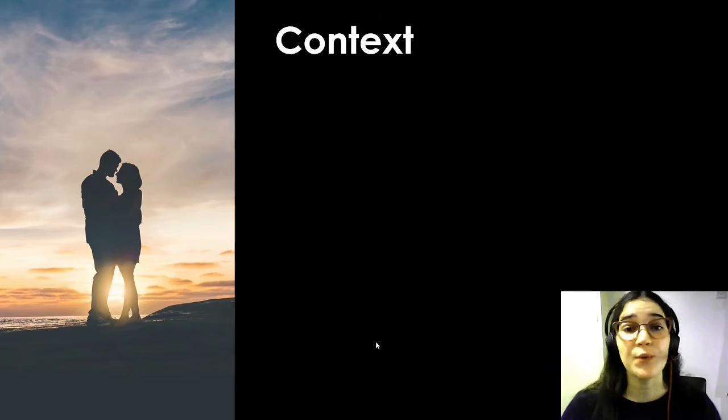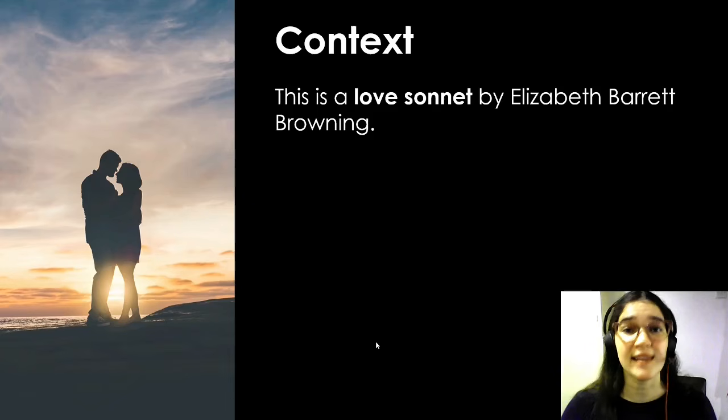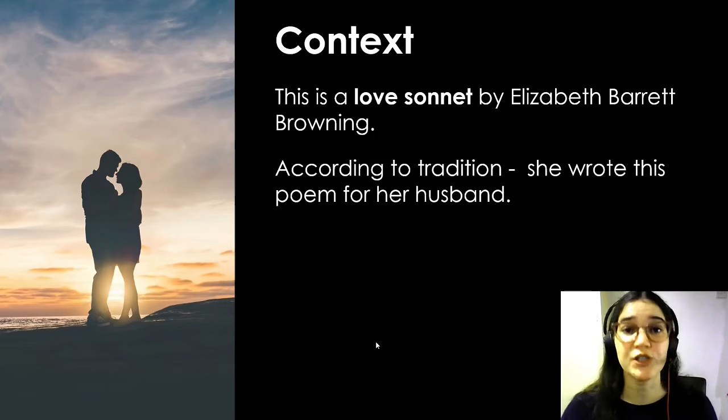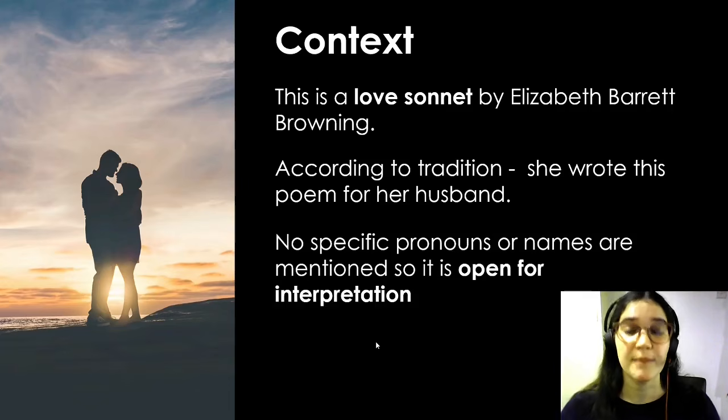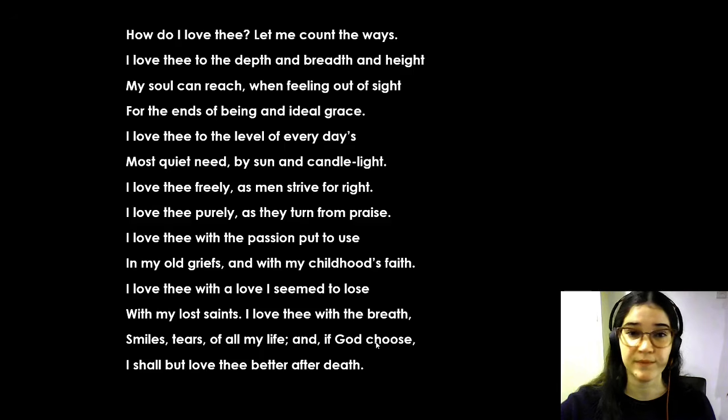First things first, we need to look at the context of the poem. This is a love sonnet by Elizabeth Barrett Browning. According to tradition, she wrote this poem for her husband, Robert Browning. But no specific pronouns or names are mentioned in the poem, which means that this poem is open for interpretation.